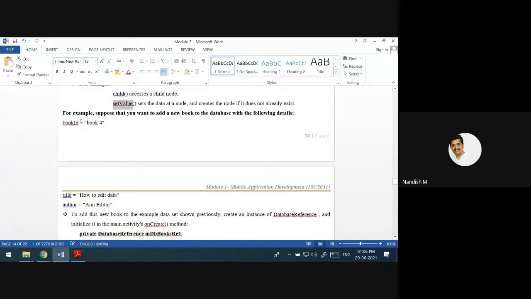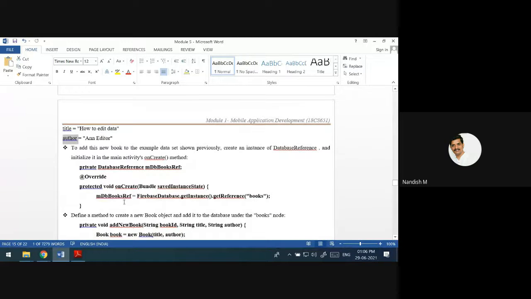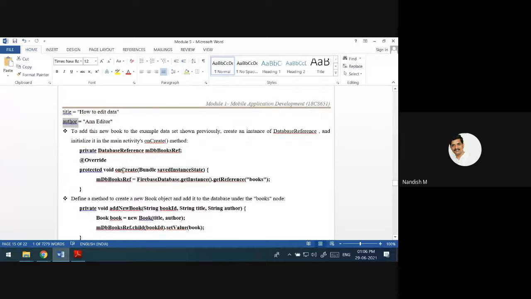Now, suppose I want to add book 4, where the title is how to edit data and the author is an editor. I'm talking about the main activity. Inside the main activity, I'll get the address with FirebaseDatabase.getInstance().getReference of books.